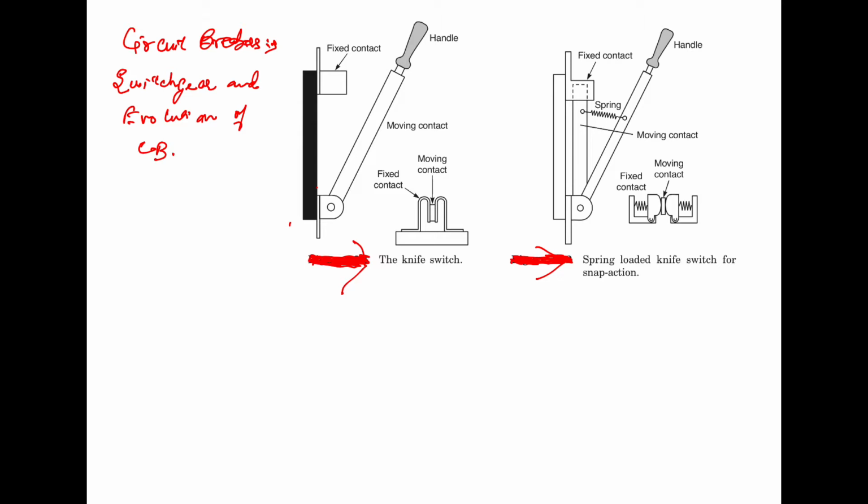Now, first we have certain terminologies which are used. First is the gear. What is the gear?